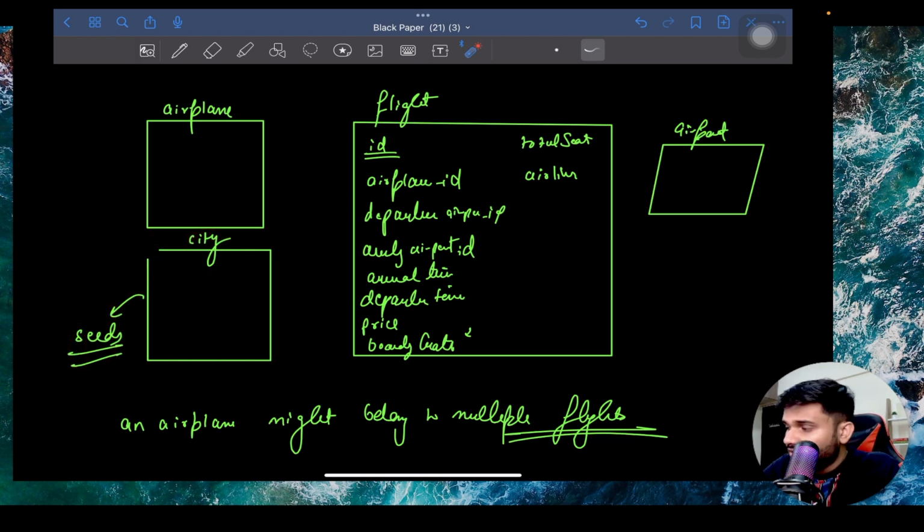A lot of things are going to be redundant. Same thing for airport, right? In the airport also, the airport will have, let's say, an airport name. There will be some address of the airport. It will belong to some city and so on, right?